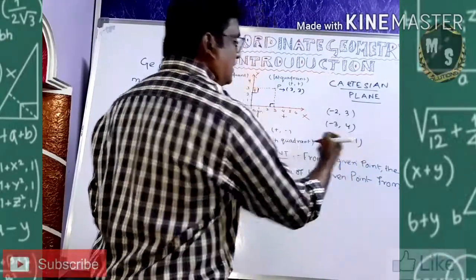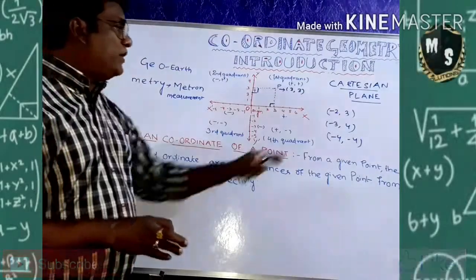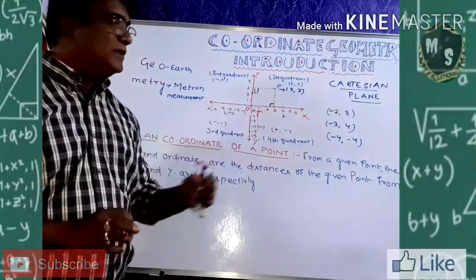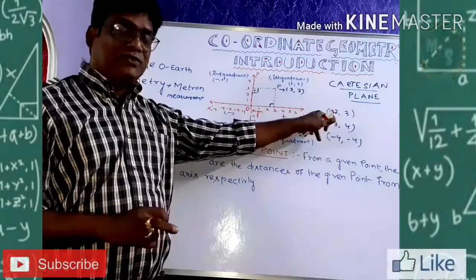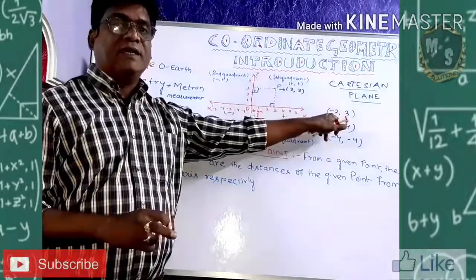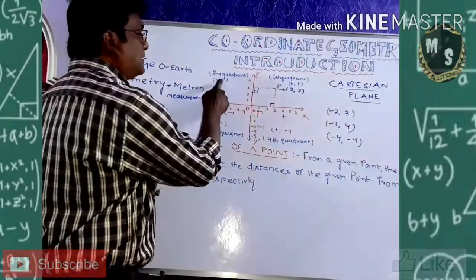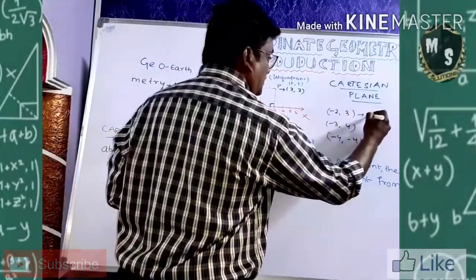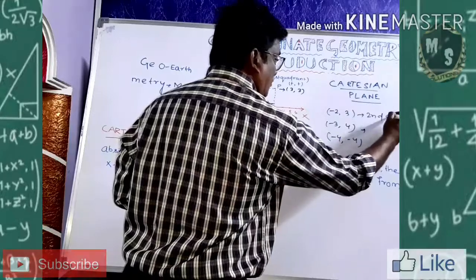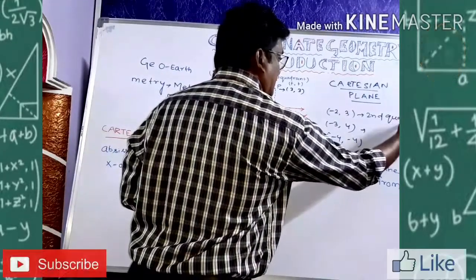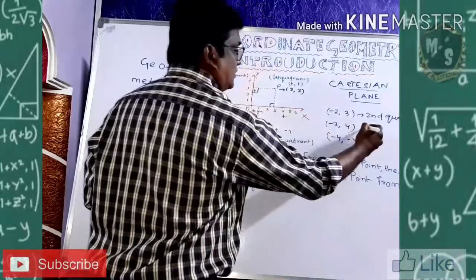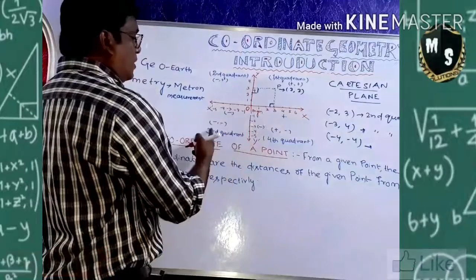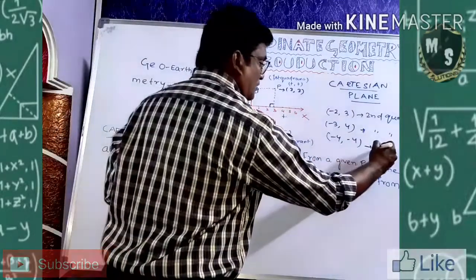So, there are a lot of points. These are points on the Cartesian plane. You have to locate them. Here x is at minus 2 distance and y is at 3 distance. So, definitely it is a minus and plus quadrant. This location is going to the second quadrant. Now, this is also minus and plus, so it is also going to the second quadrant. But this one is minus and minus, so it is going to the third quadrant.